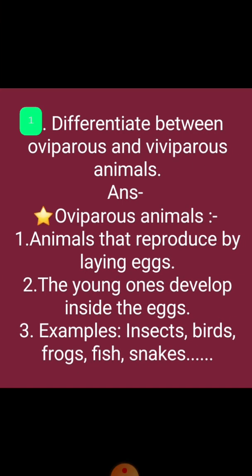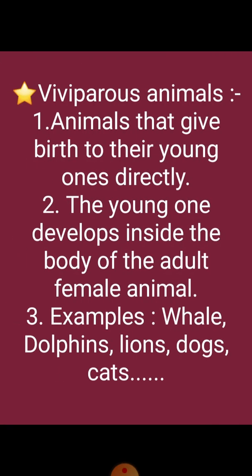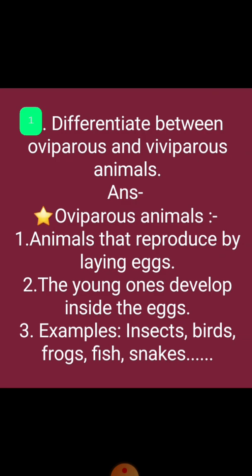In oviparous animals the young ones develop inside the eggs, and in viviparous animals the young one develops inside the body of the adult female animal. Viviparous examples are whales, dolphins, lions, dogs and cats, and oviparous examples are insects, birds, frogs, fish and snakes.